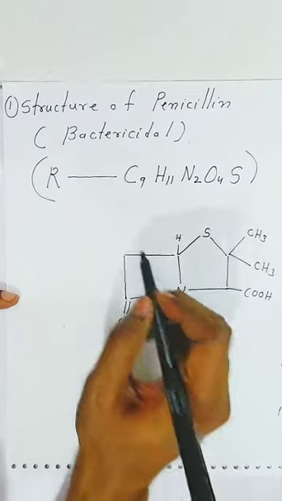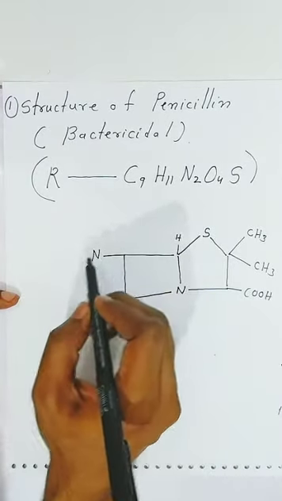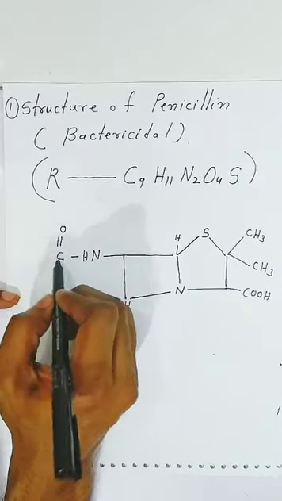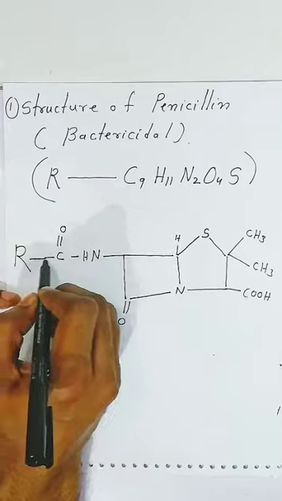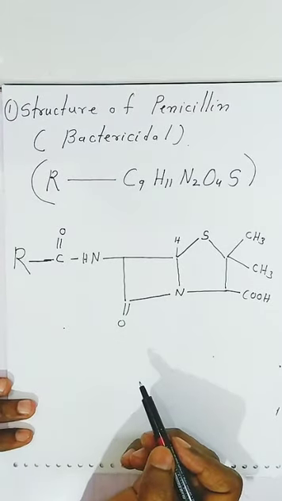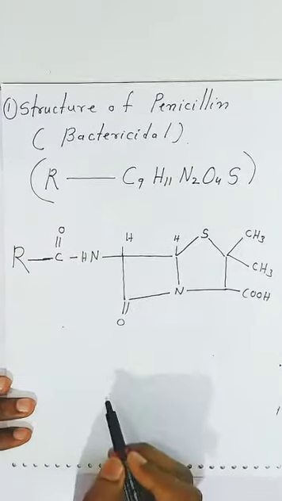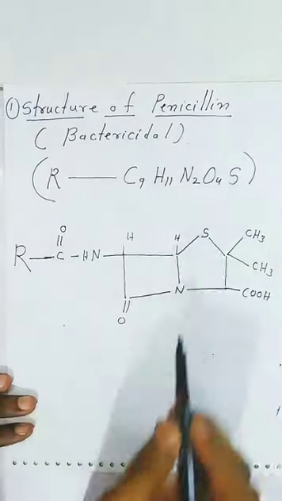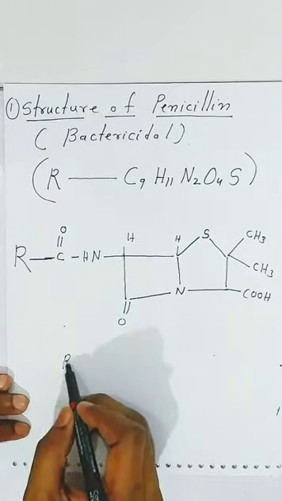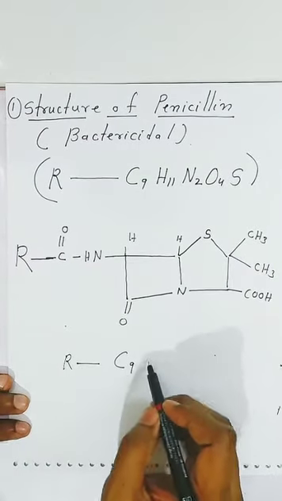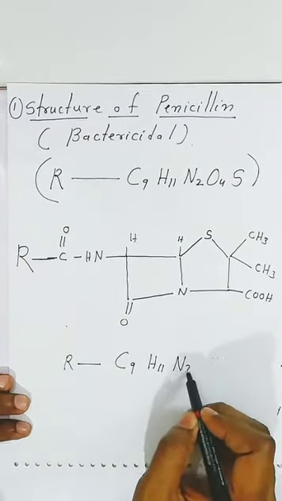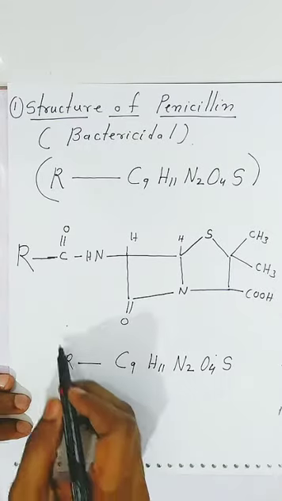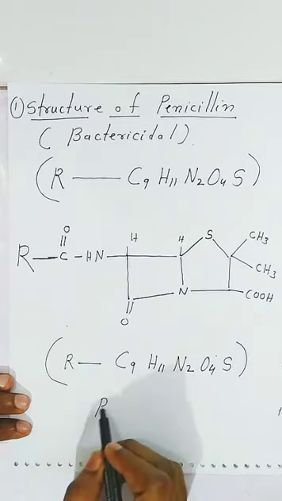One oxygen will be here, and the second nitrogen will be present here. It will combine with the carbonyl, and that carbonyl is combined with the alkyl group. So this is the structure of the penicillin. That is why the structure is written as R, C9H11, N2, oxygen 4, sulfur. Yes. So this is the structure of the penicillin.